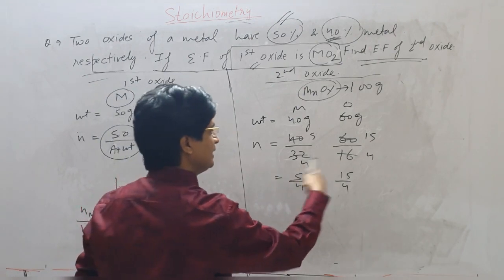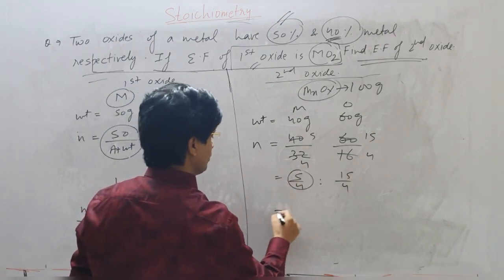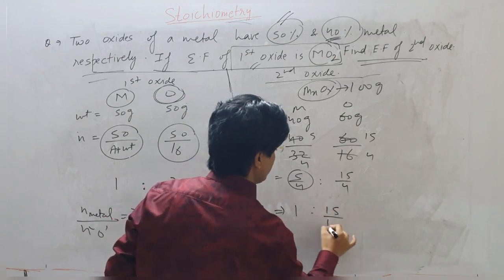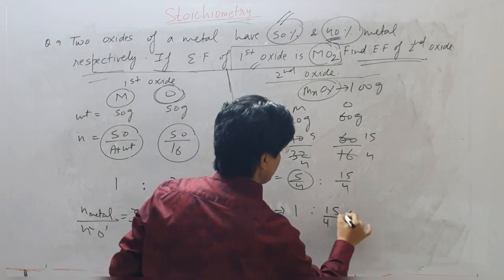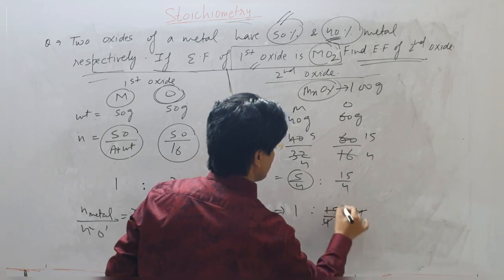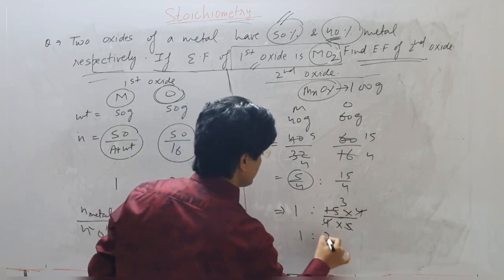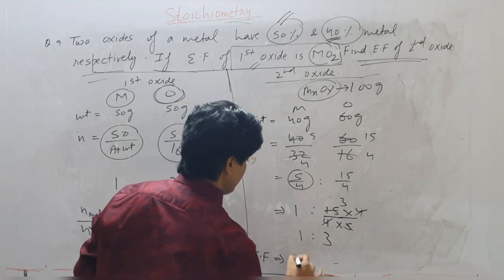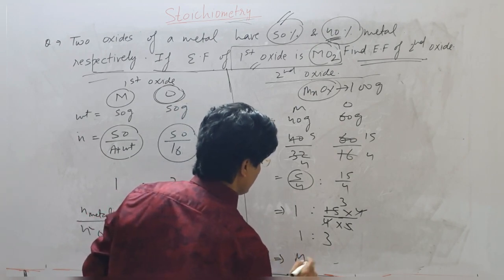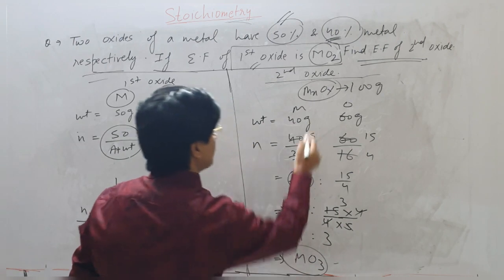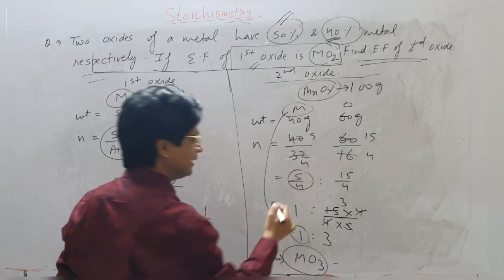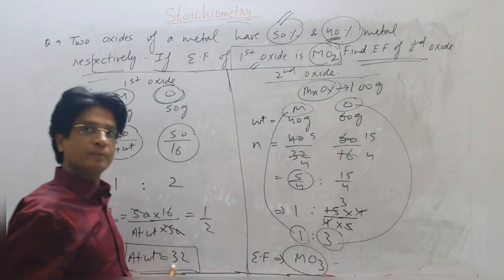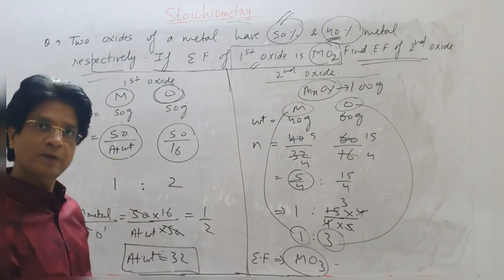So I will divide the entire thing by the smaller one. To get the simplest ratio, it will be 1:2, 15 by 4 and 5 by 4. The 4s cancel, and this will be 3. So the ratio will be 1:3. So the empirical formula this time will be MO3. For every 1 atom of metal, I have got 3 atoms of oxygen. So I hope this is clear now. Okay.